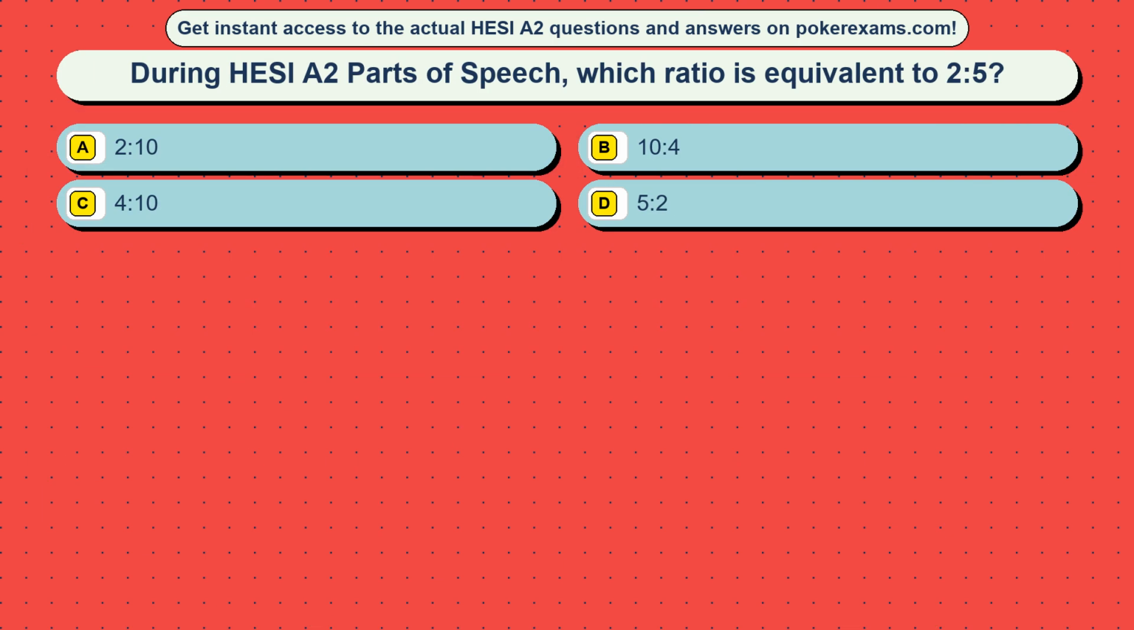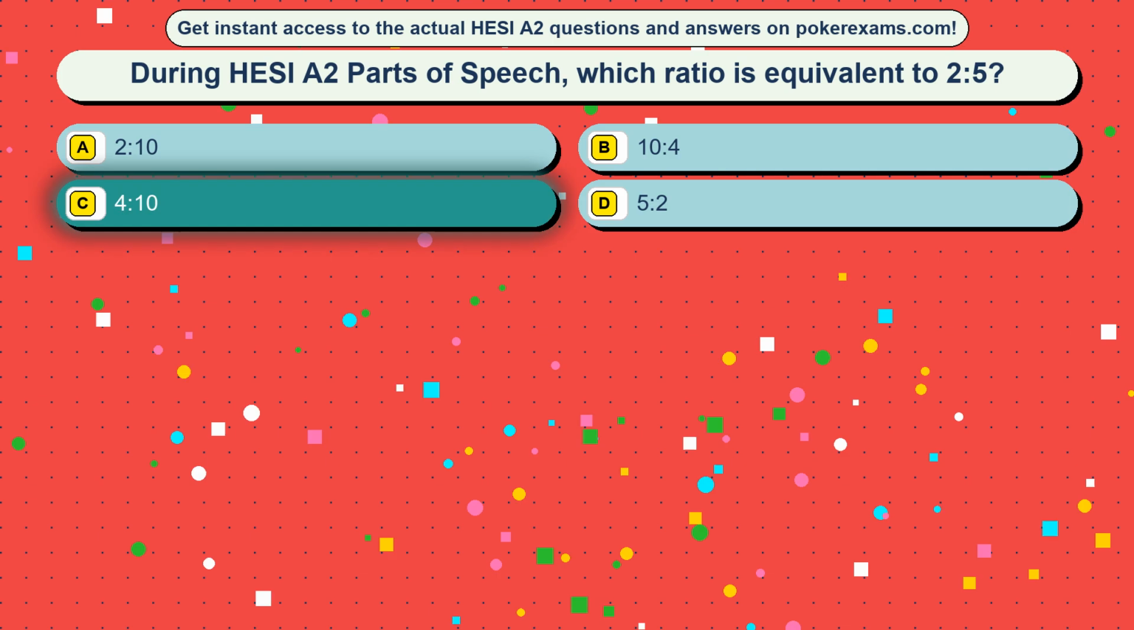Question 11. During HESI A2 parts of speech, which ratio is equivalent to 2:5? Option A, 2:10. Option B, 10:4. Option C, 4:10. Option D, 5:2. The correct answer is option C, 4:10.